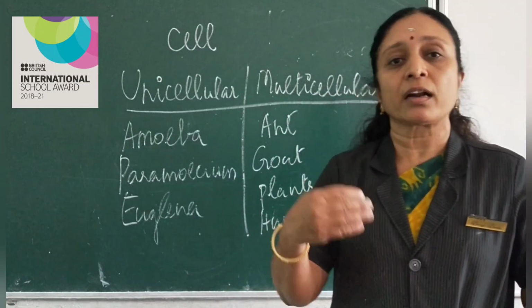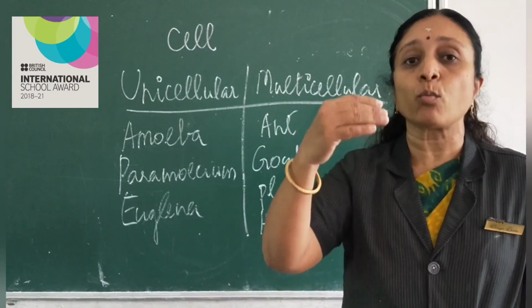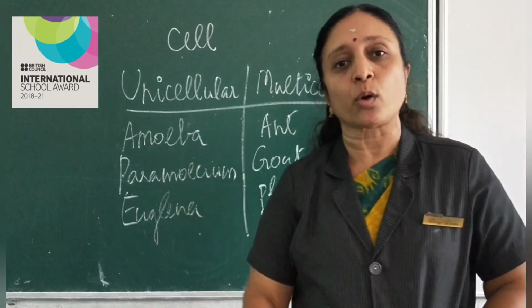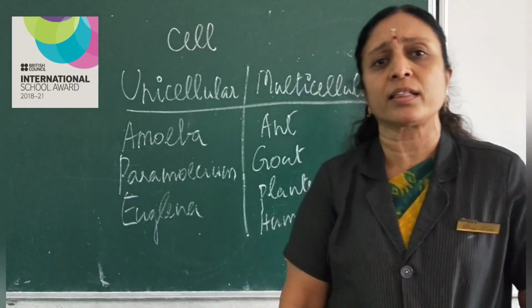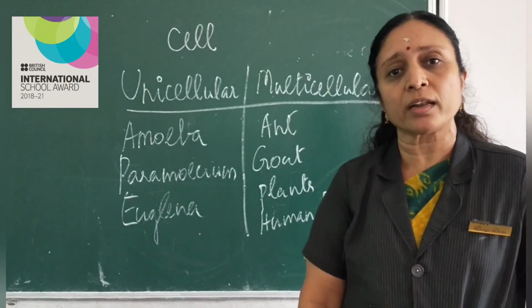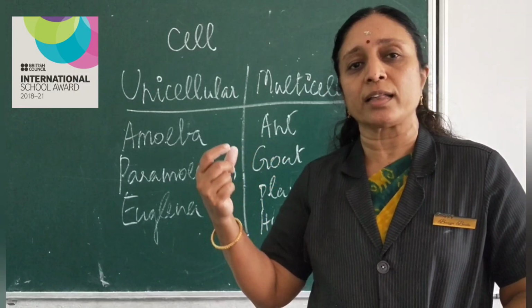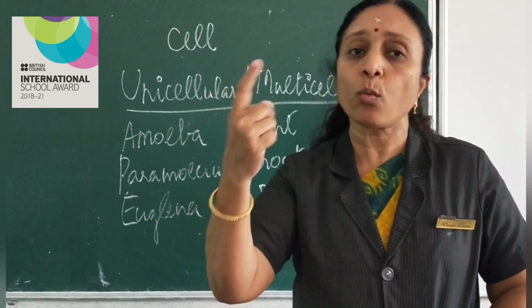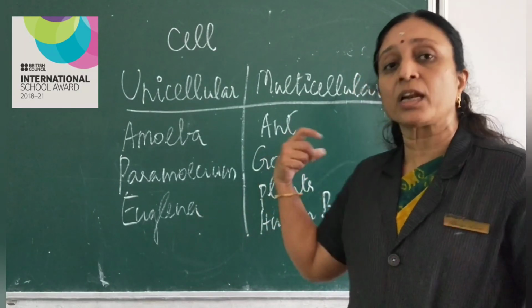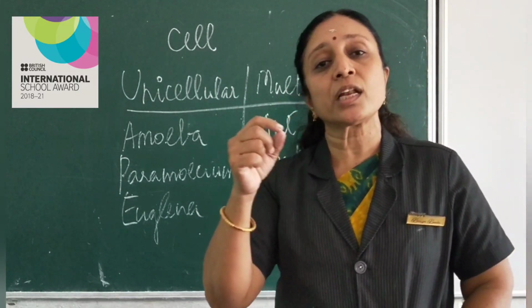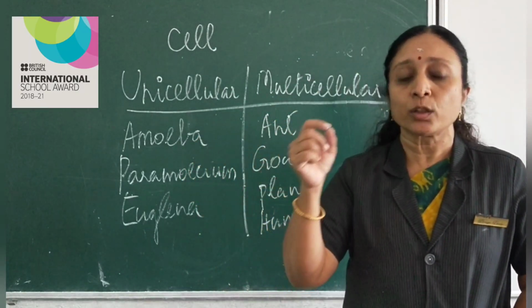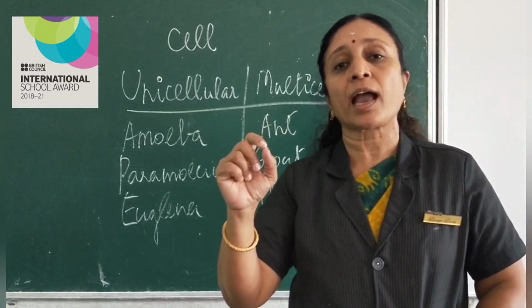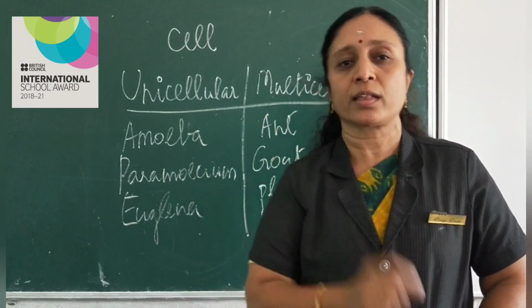Apart from that, write down questions like what are unicellular organisms? You can define very easily. Unicellular organisms are organisms which have only one cell. What are multicellular organisms? Multicellular organisms are those organisms which have more than one cell.